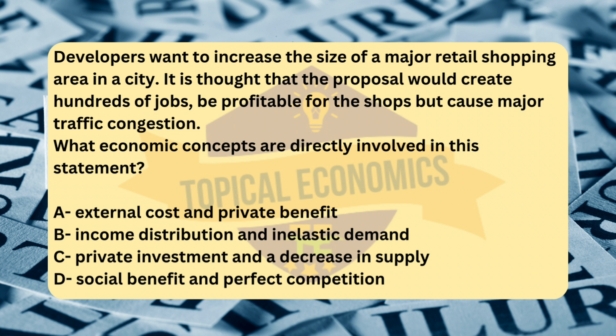Lastly, option D, social benefit and perfect competition. Social benefit typically refers to the total benefit to society from an activity, including both private benefits and external benefits. Perfect competition refers to a market structure where many firms sell identical products and no single firm can influence the market price. While there may be a social benefit, like job creation, in this case, perfect competition is not relevant here since the development is likely to lead to an imperfect market structure, with fewer large firms dominating retail spaces, and the focus is on external costs, congestion, and private benefits, profits, jobs.